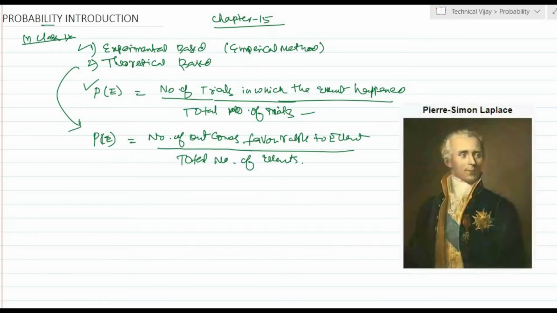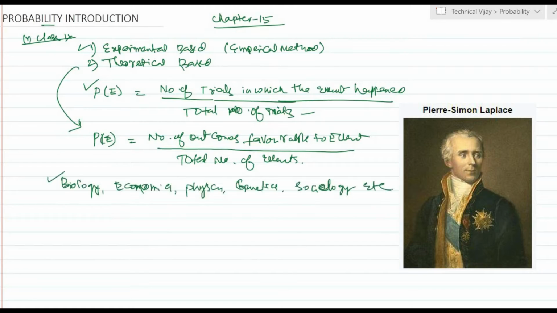This formula was devised by Laplace in 1795, and he is the one who made significant contributions to this field. Laplace's theory of analytics and probabilities is considered the greatest contribution to this field. Nowadays this is extensively used in the fields of biology, economics, physics, genetics, sociology, etc. Now we will take up an example so that we can understand.